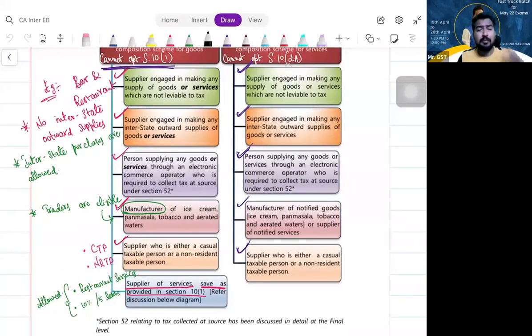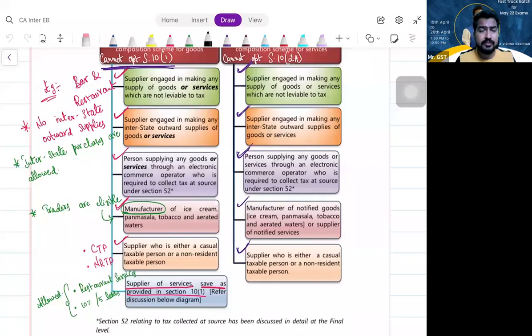Sir, I am having a bar and restaurant. Can I go for composition scheme for my restaurant? No, because you are supplying liquor which is non-taxable. Is that clear? So, if you are dealing with non-taxable supplies, you cannot go for composition scheme. Next, what is the next condition, my dear friends?